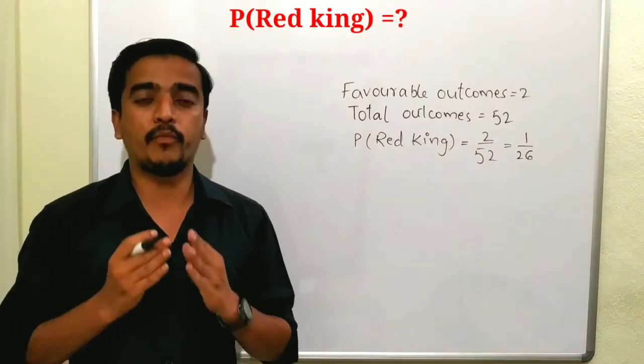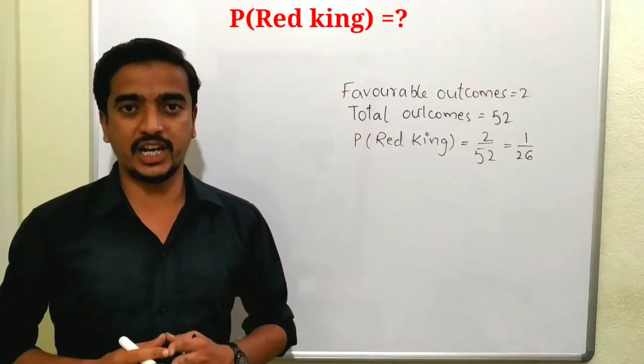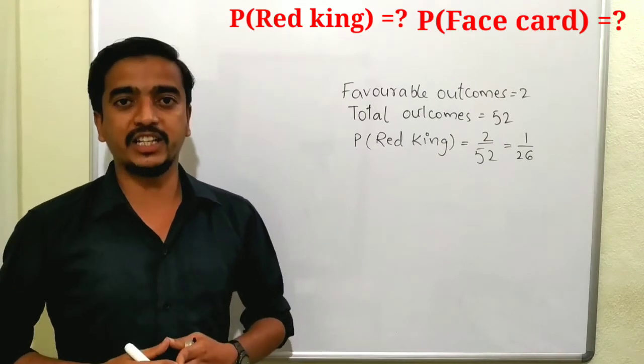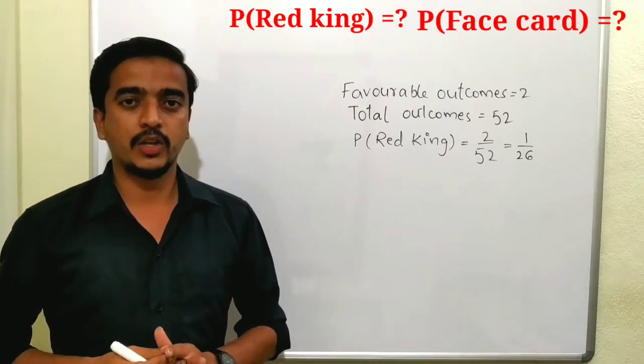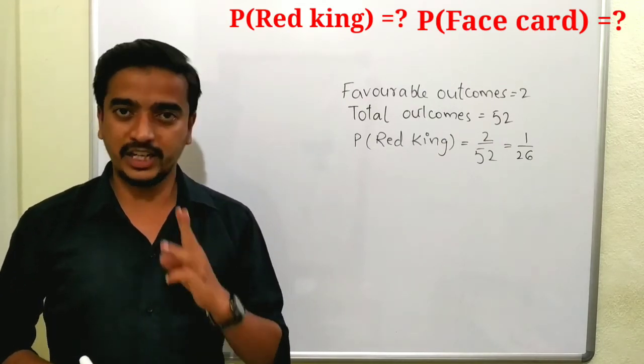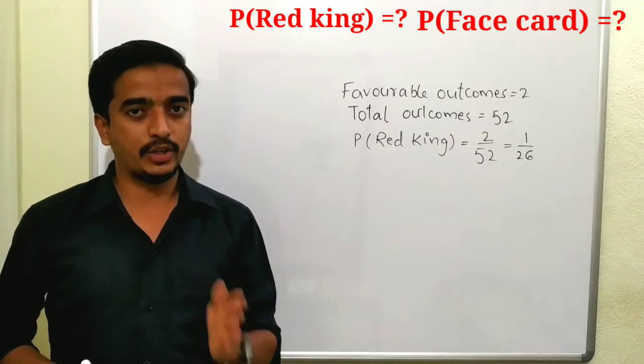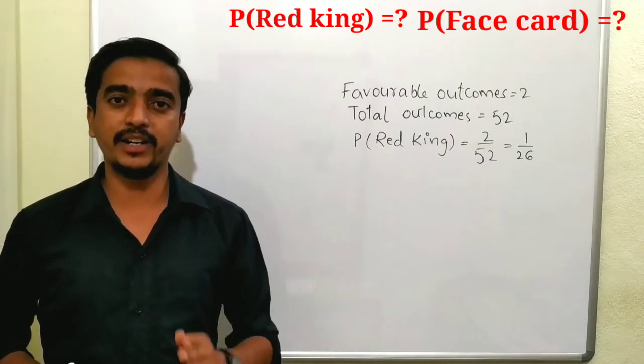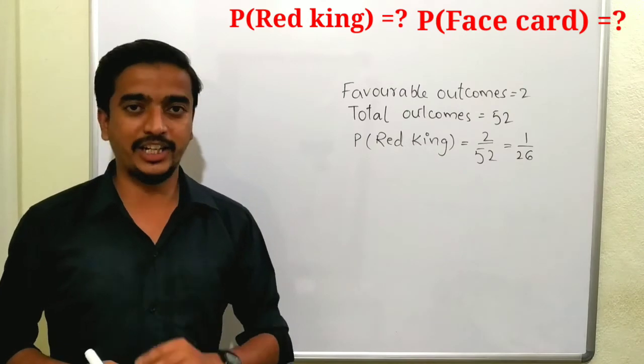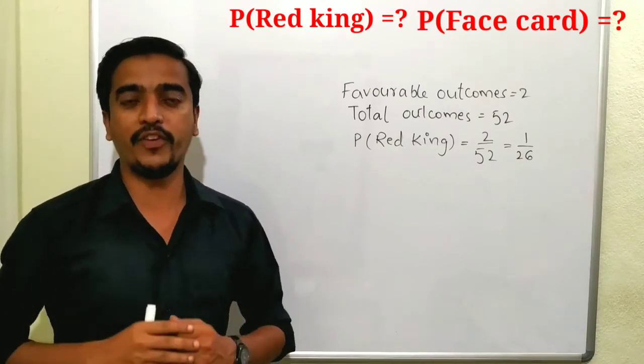Next, let us see the probability of a face card. How many face cards are there in the deck of cards? In the spade there are 3 face cards, clubs 3, diamonds 3, and also in the hearts 3. In total there are 12 face cards.